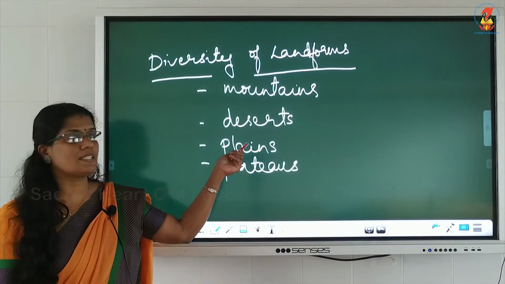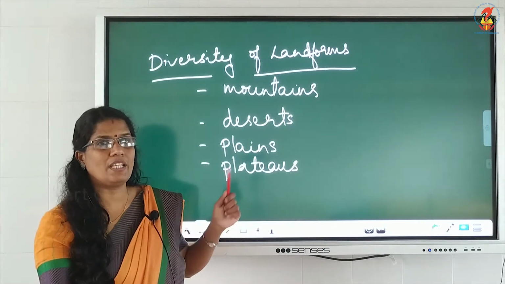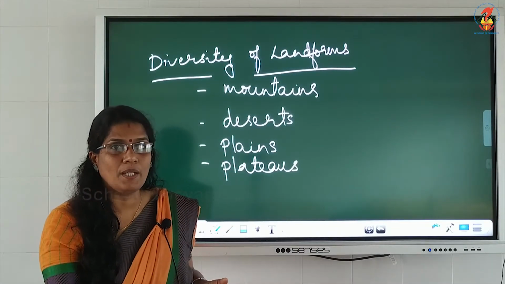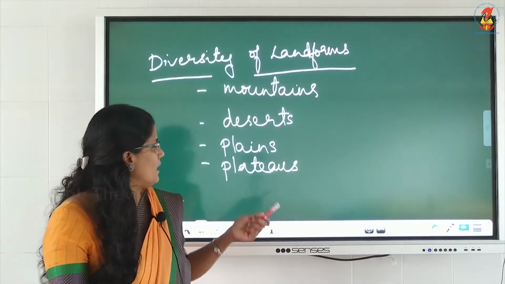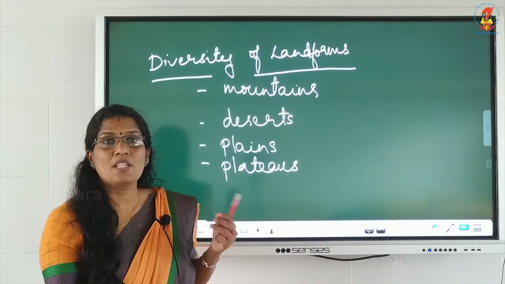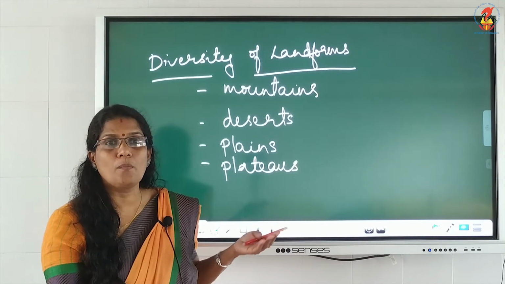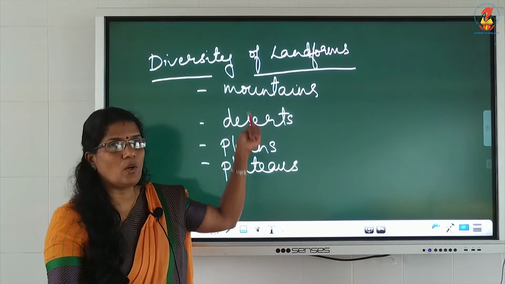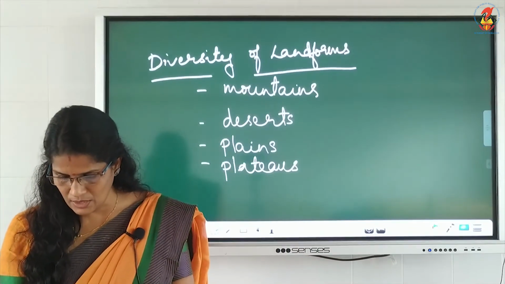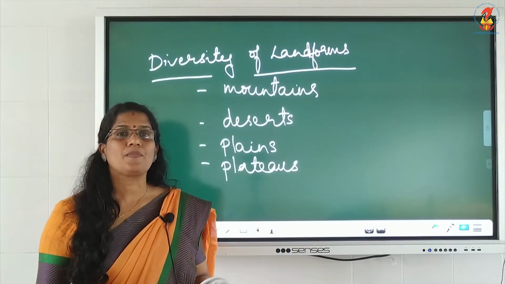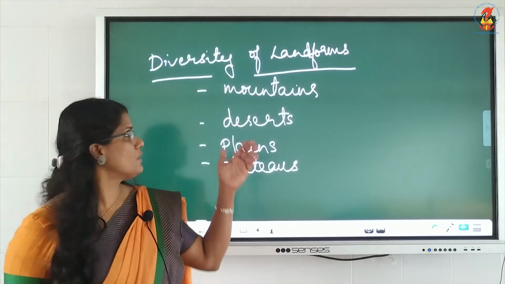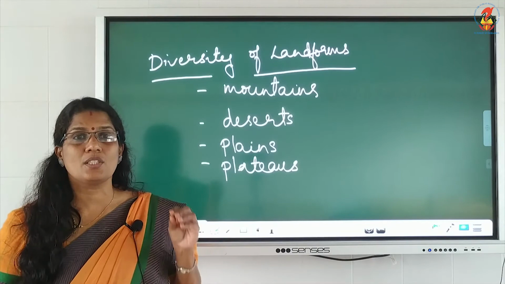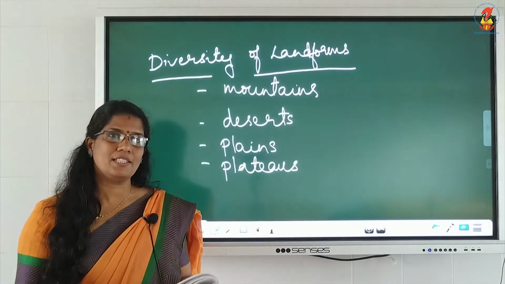Mountains and deserts have thin population, very few people living there. Plains have highly fertile soil, so more people are living in this area. Plateaus are rich in mineral content, so you can see the coal mines in these regions. Accordingly, with the diversity of landforms, the climate, vegetation, soil quality and the languages spoken change, and different areas have different languages. This all makes India a diverse nation.